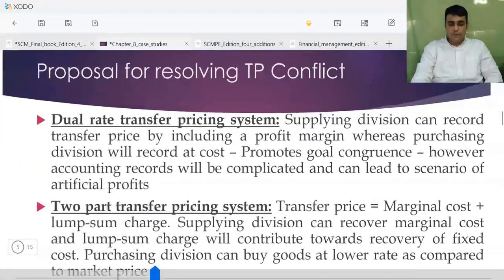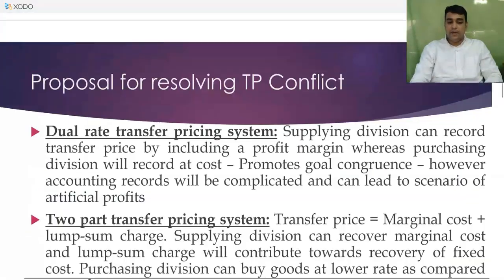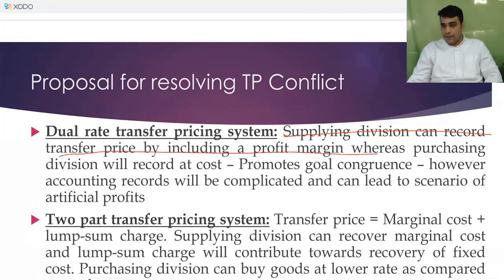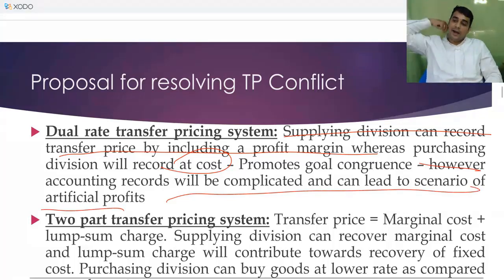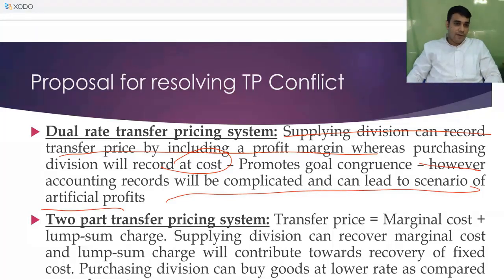So proposal for resolving TP conflict, this is in your initial theory. Dual rate transfer pricing system. Supplying division can record transfer price by including a profit margin. Purchasing division will record at cost. Promotes goal congruence, because the second division will operate as if the company is taking the decision. Accounting records will be complicated and can lead to a scenario of artificial profits. Clear? Any doubts on this?